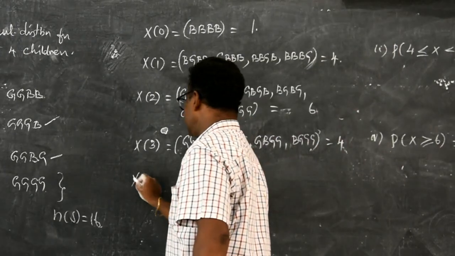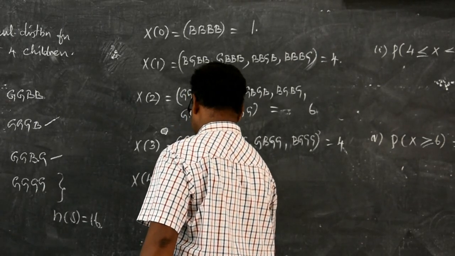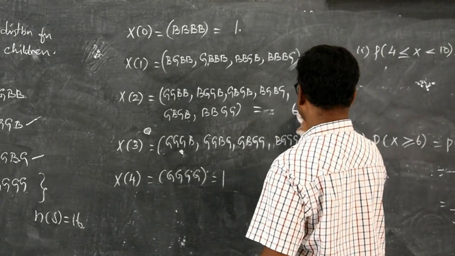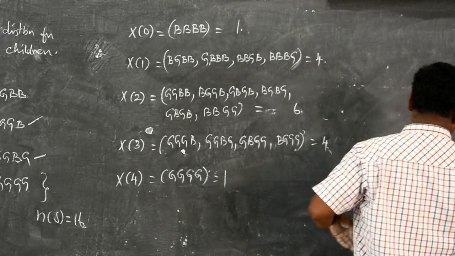And then all are girls, only 1, G, G, G and G. So it is 1. You can see 4 plus 4, 8, 8 plus 6, 14, 15, 16. Total 16 will come there.